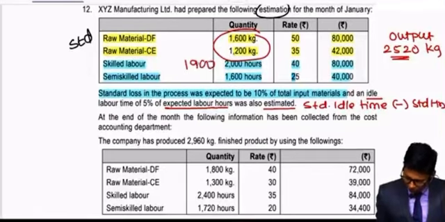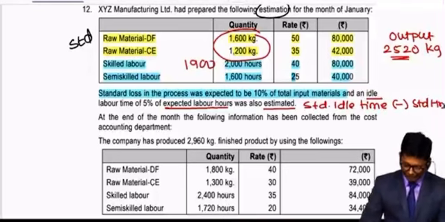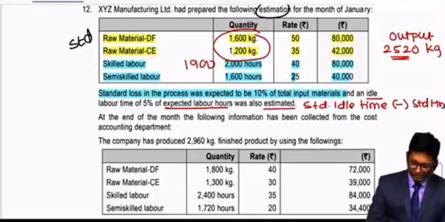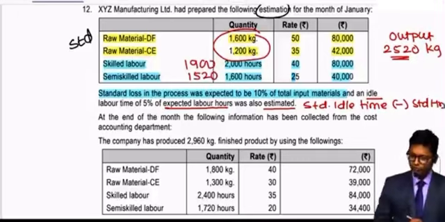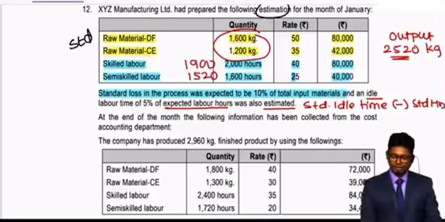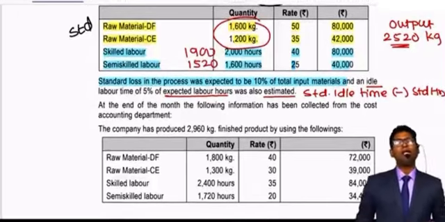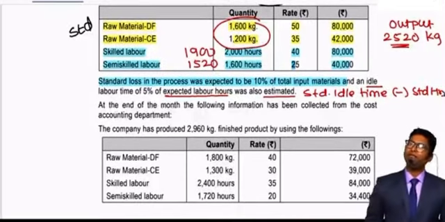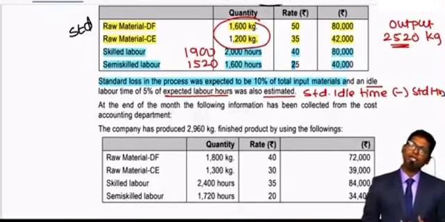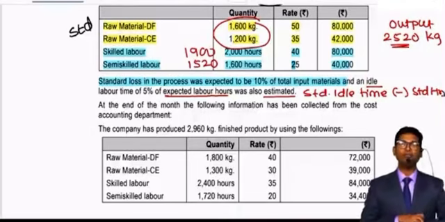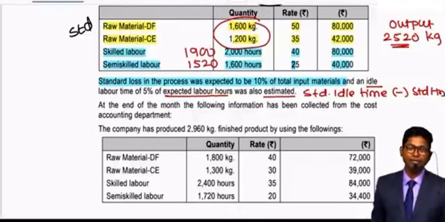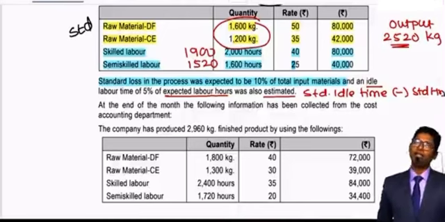For computation purposes I will consider 1900, and 1600 minus 5% is 1520. So these are the number of hours to be considered for the first table. I always ask my students to prepare a table first and then apply the formulas. Things become easy because all the information along with the formulas, you take from that table.